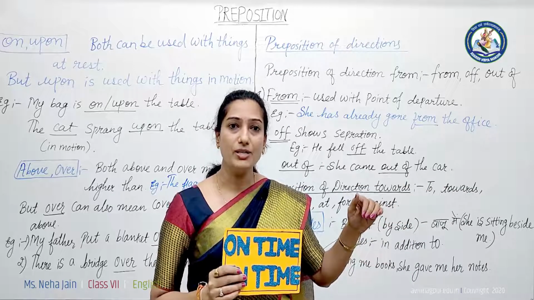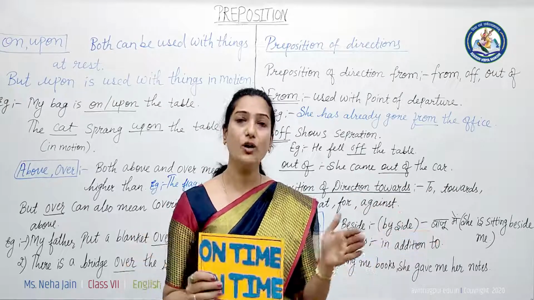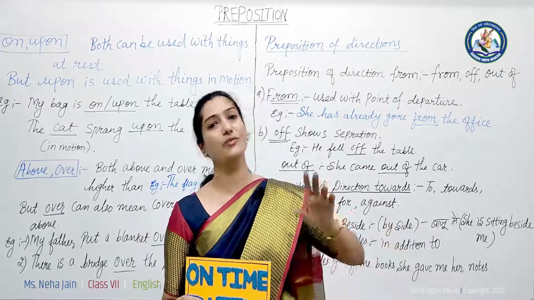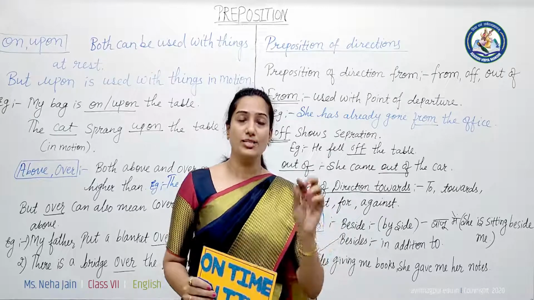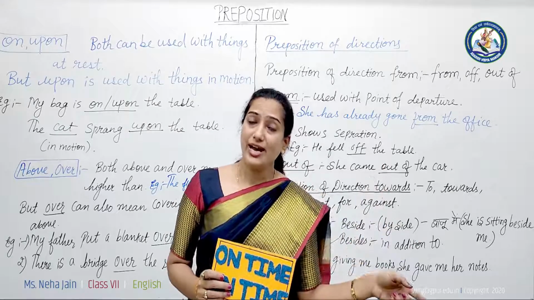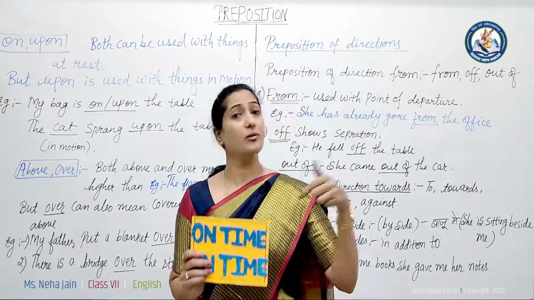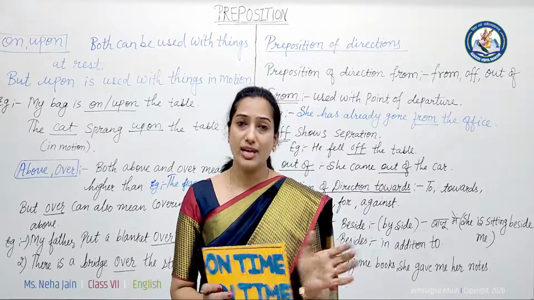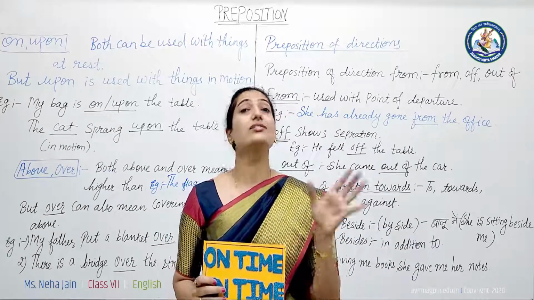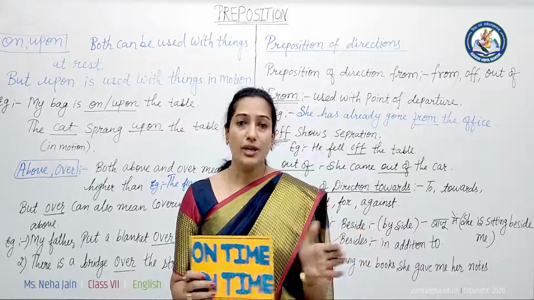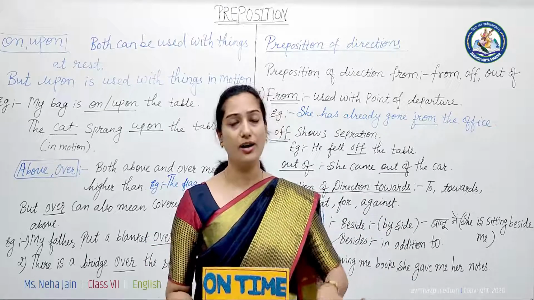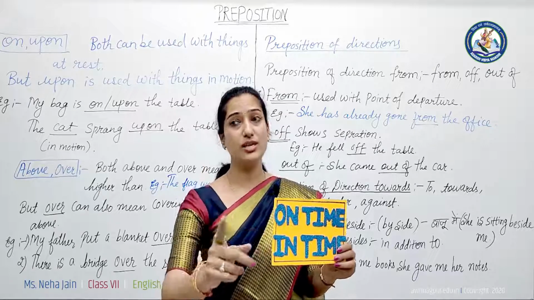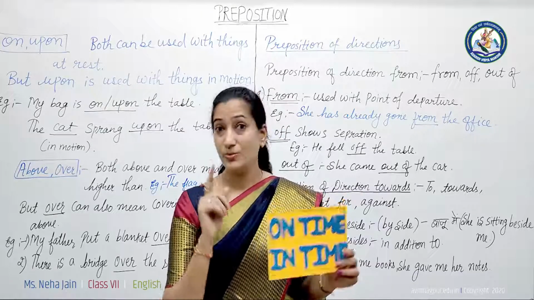In time means some period of time is decided, and within it we are doing something; at that time we can use in time. For example, she gave her assignment in time. अब अगर हम ऐसे यूज कर रहे हो, that means she gave the assignment within the decided time. Before the period ended, she submitted her assignment. So while using on time and in time, students, be careful.